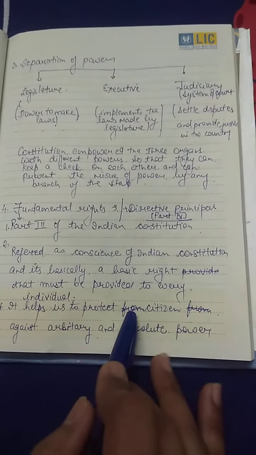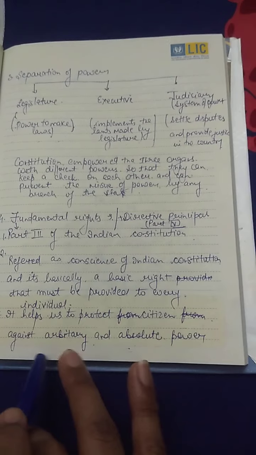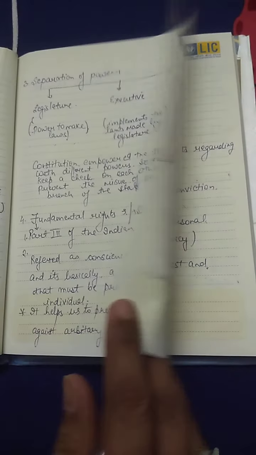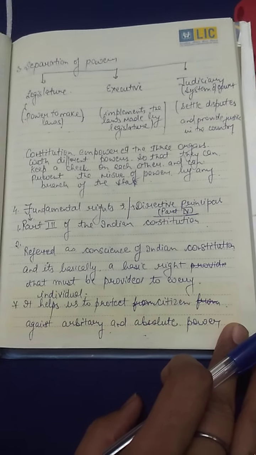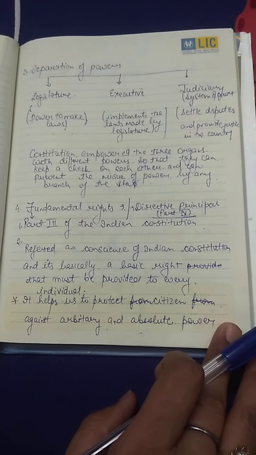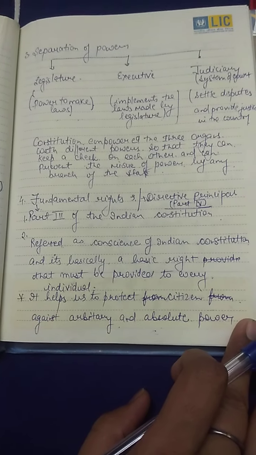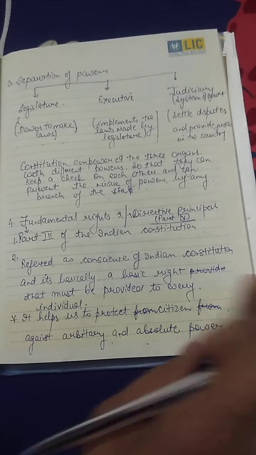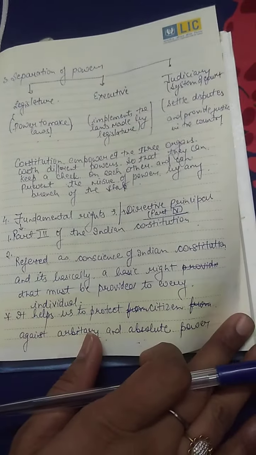It helps us to protect citizens against arbitrary and absolute power. For example, no one can use arbitrary action, no one can use their arbitrary power against anyone, because it is a democratic government. Here in India we have a democracy, so fundamental rights are guaranteed to us. If any right is violated, we can apply to the court, as we have already discussed. Please note down that fundamental rights are the basic rights that must be provided to each and every individual.